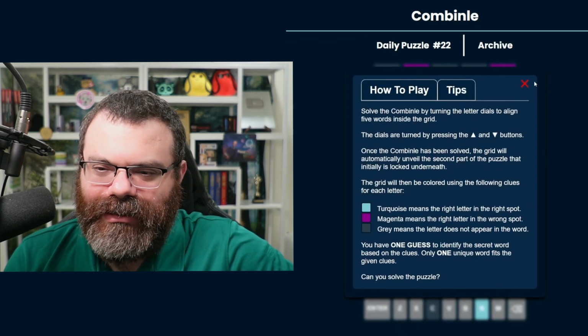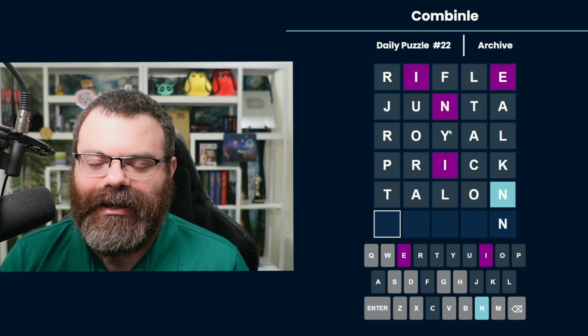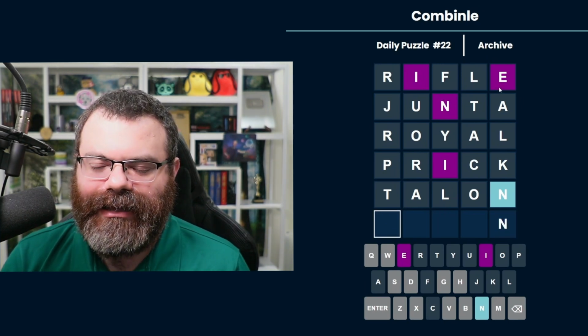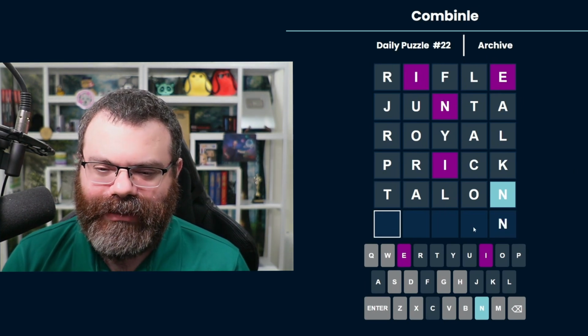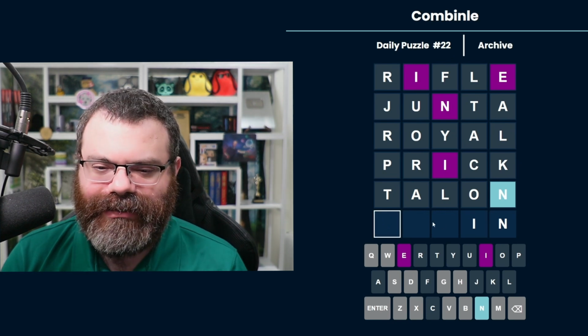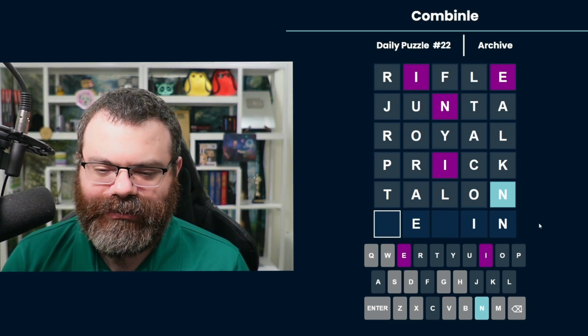Wow, that was probably our minimum turns. Now we have to solve a Wordle. Let me just remind myself the colors. Okay, so turquoise is like our Wordle green. That means it's in place, so it ends in N. And then I need to use the I and an E out of place. So probably like an IN, maybe an E here. There's supposed to be only one answer.